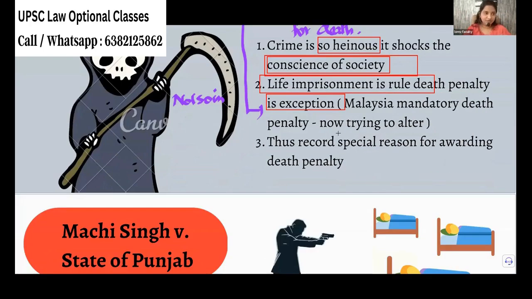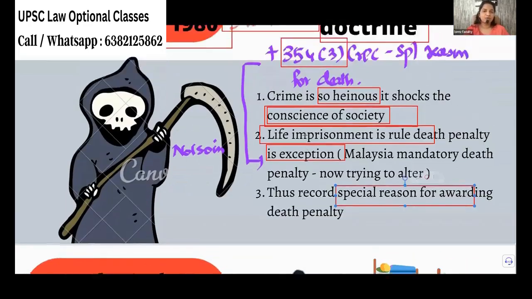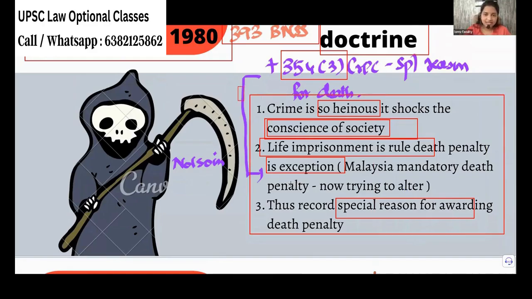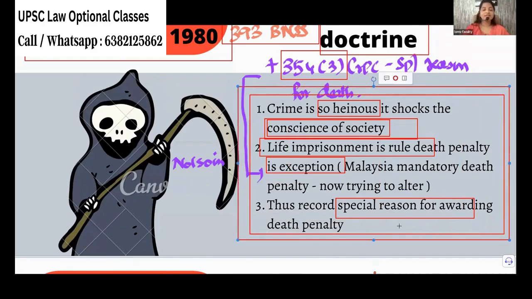Next, because of this statement, they must give the special reason. That's why I have told you. So you see the dimension of the crime, how serious it is. It is so heinous that it shocks the society. Totally enough, it is a rarest case and you're going to give death penalty by giving the reason. So in the answer, you have to write all these 3 lines. Please take these lines after the class because without these lines, the doctrine of rarest case will not be fulfilled.